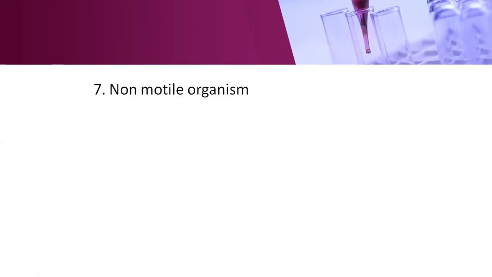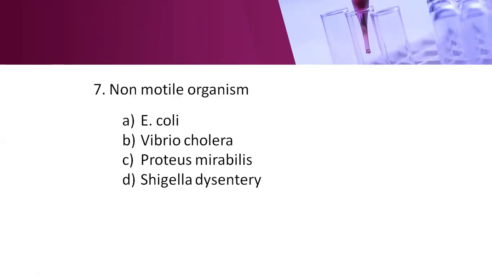Next question: which of the following is a non-motile organism? Option A, E. coli; option B, Vibrio cholerae; option C, Proteus mirabilis; option D, Shigella dysenteriae. Here the right answer is option D, Shigella dysenteriae. Shigella dysenteriae is a non-motile organism because it does not possess flagella.